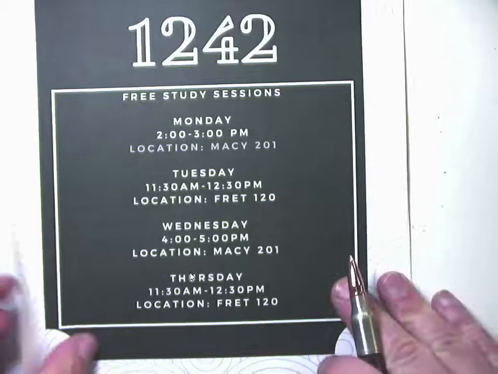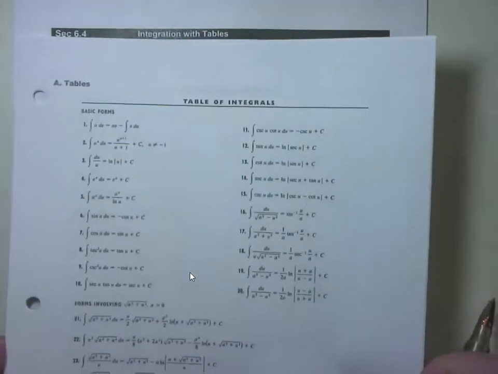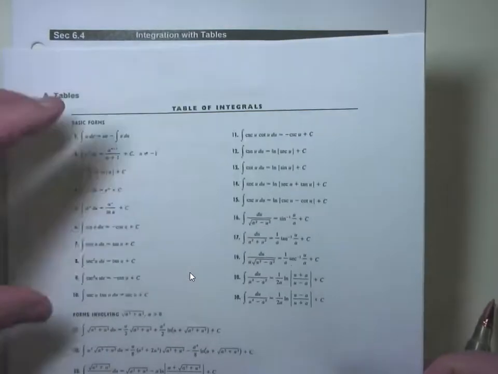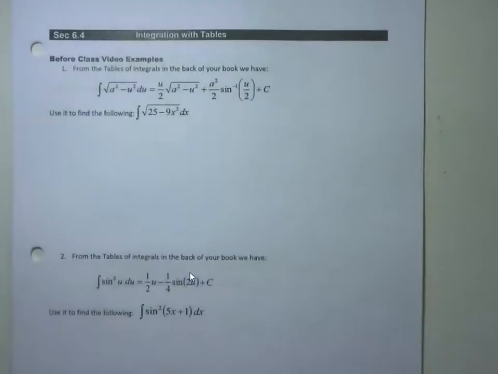Okay. So last time we just got started on table integration, and remember, table integration is use substitution. But instead of making you memorize these formulas, we're going to basically look them up in the CRC hand table, and for us, the back of the textbook. And I printed these things out for you guys. This is actually the back of your textbook. These integral forms are based on styles. So depending on the style of problem you've got, this is how you look it up. And they're all based upon the variable u for that use substitution concept.